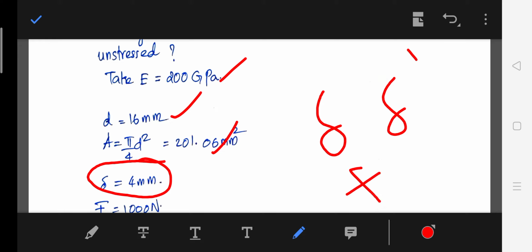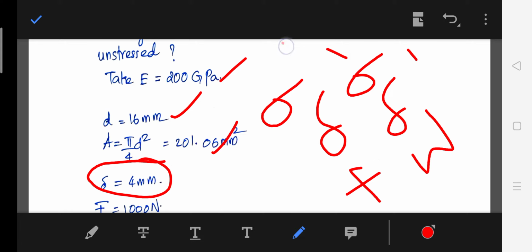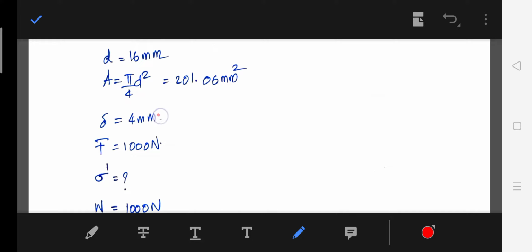Static force is F and impact load is W. Static stress is sigma and impact stress is sigma dash. So just remember this. Static deflection is 4 mm, and the impact load is 1000. Static load is 1000.